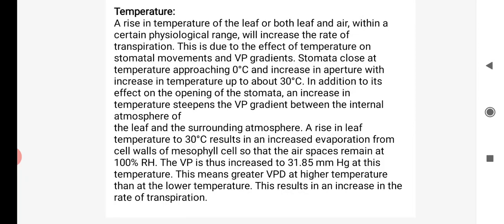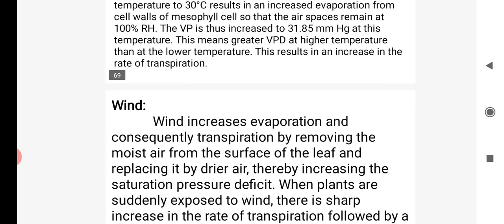In addition to the effect of closing and opening of stomata, the leaf and surrounding atmosphere rise in temperature up to 30 degrees Celsius and increase evaporation from the cell wall. In mesophyll cells, the air spaces remain at 100% relative humidity. Those are some features that affect transpiration.